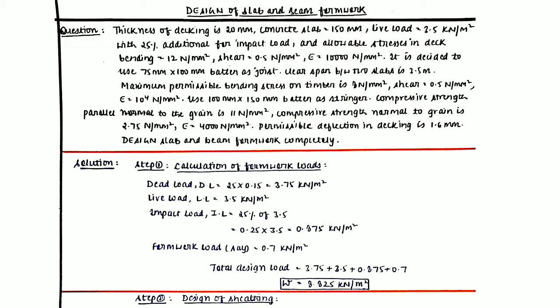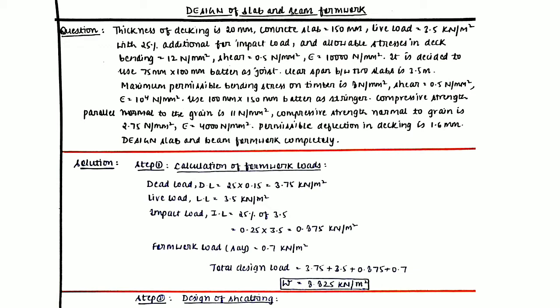Remember that you could also take it to be 26 kilonewton per meter cube if you consider the unit weight of reinforcement as well. It will be 25 plus 1 equals 26. It will include the dead weight of the reinforcement itself. The live load is given in the question, it is 3.5 kilonewton per meter square. The impact load, it is said that it is 25% of the live load, so it is calculated to be 0.875.